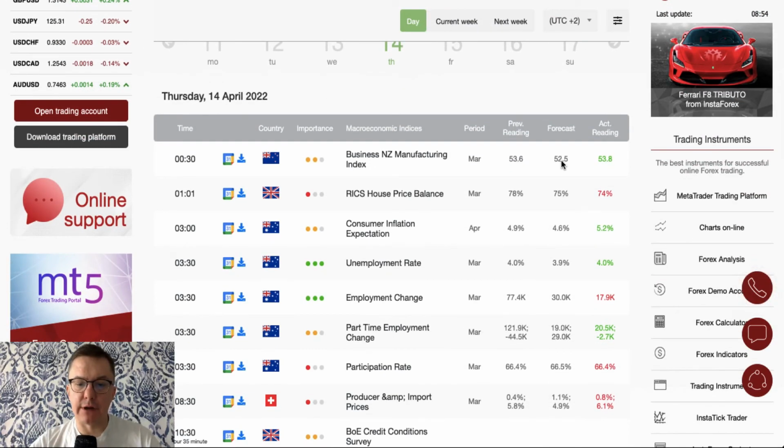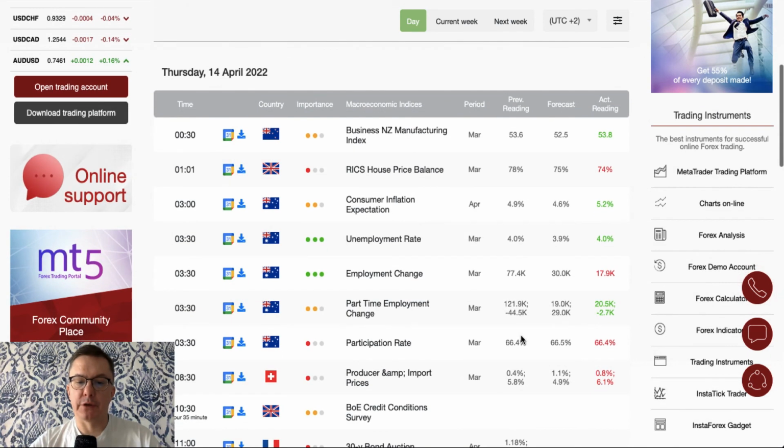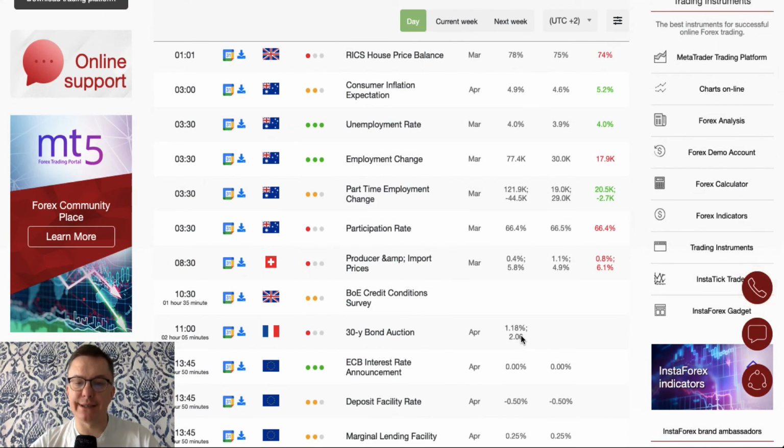Data from Australia dominated the Asian trading. Unemployment rate from Australia increased to 4%, which was better than expected 3.9%, and employment change decreased to 17.9 thousand, while the previous reading was 77,000. Part-time employment change as well increased only to 20,000, while the previous reading was 121,900. So pretty much a bag of mixed data, skewed towards the negative from Australia. However, this is not the key event of the day.